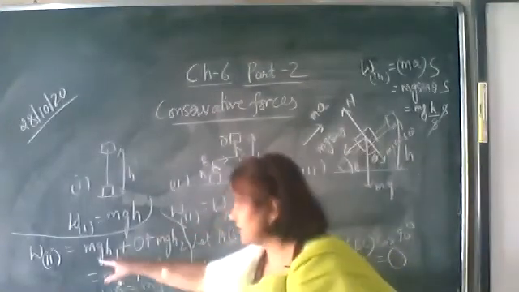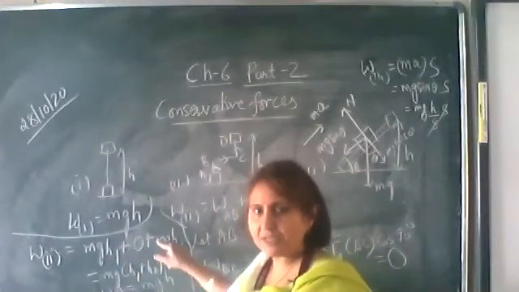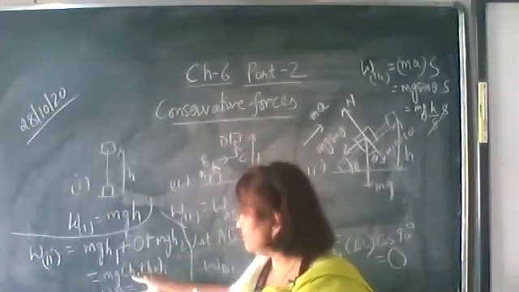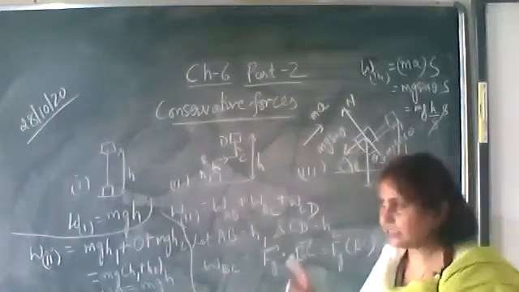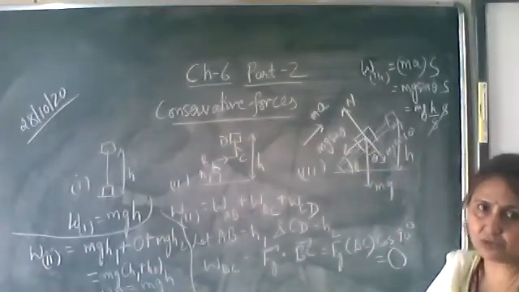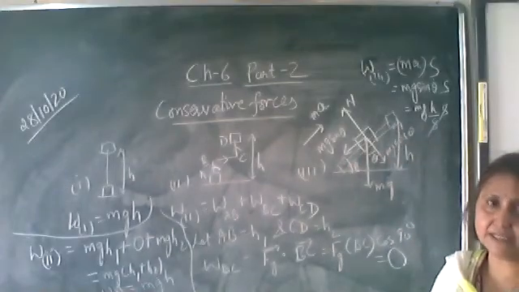So the work done in the second case is mgh1 plus 0 plus mgh2. Take mg common: mg(h1 plus h2), which we write as mgh. So in the second case also we get the work done to be mgh. Third case: sliding along the inclined plane.